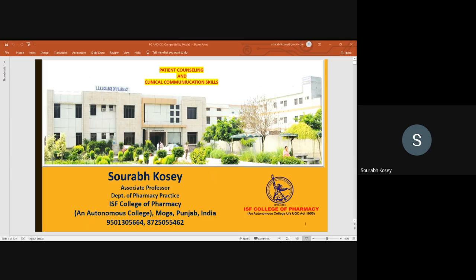So particularly PPI has to be taken on an empty stomach in the morning, and in the evening also on an empty stomach before meals. And antibiotics have to be taken after meals, and as well as anti-amoebic has to be taken after the meals.